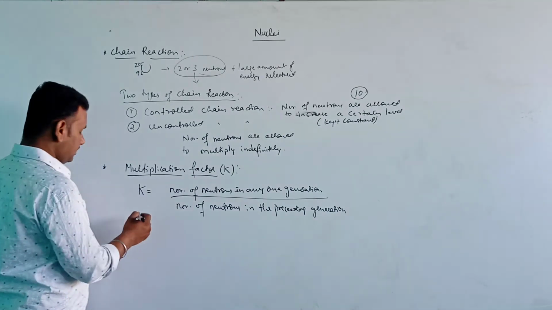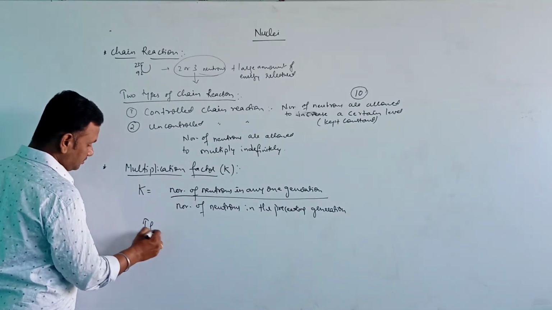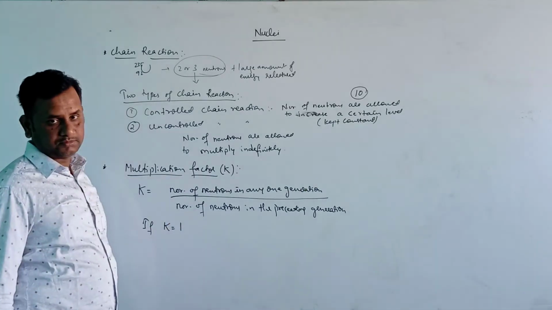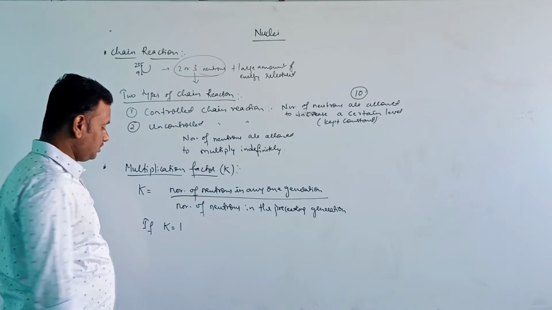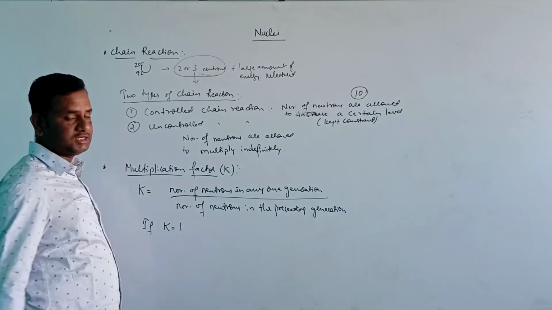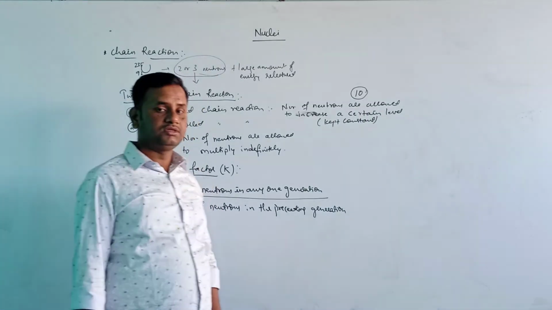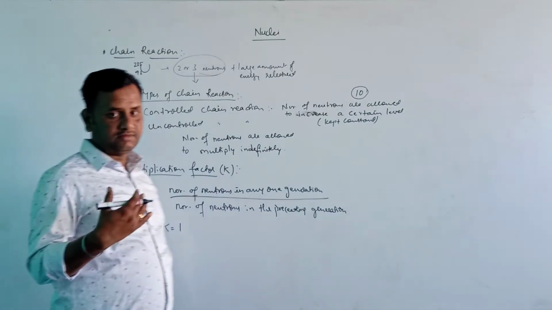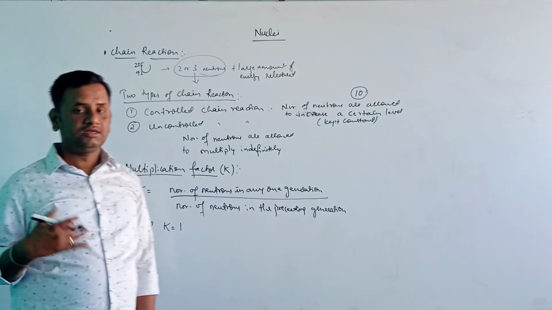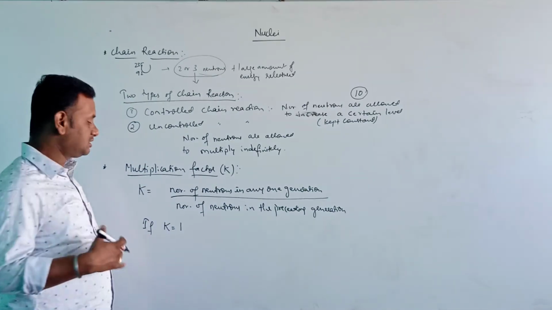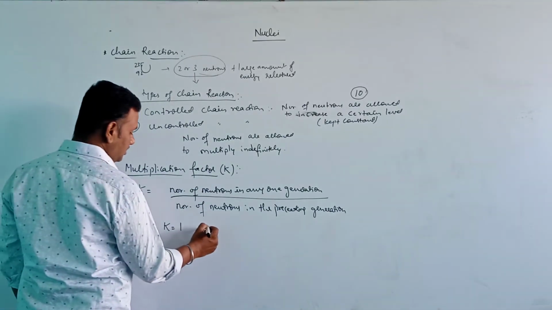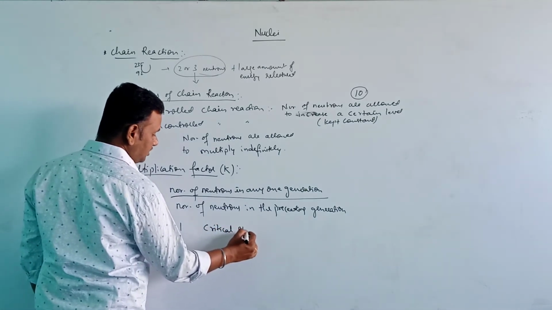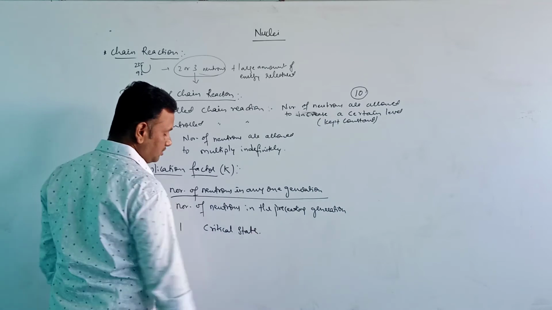Now say this multiplication factor is equal to 1. If k equals 1, then the number of neutrons which are released stays constant, and that is called the critical state.